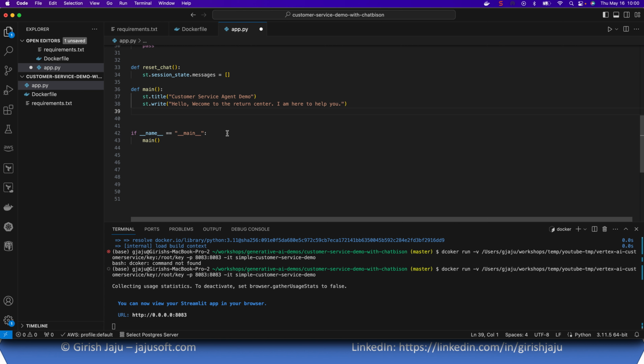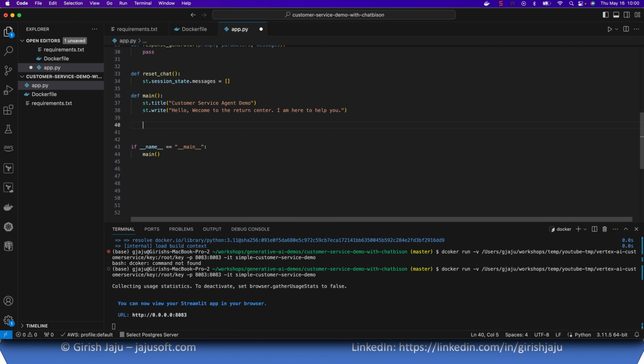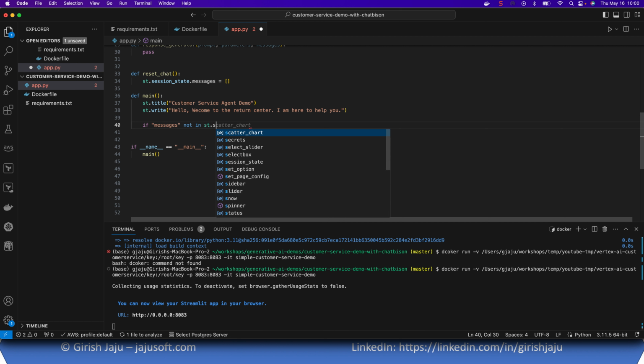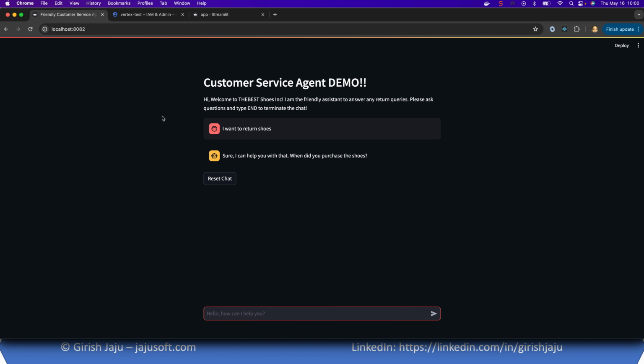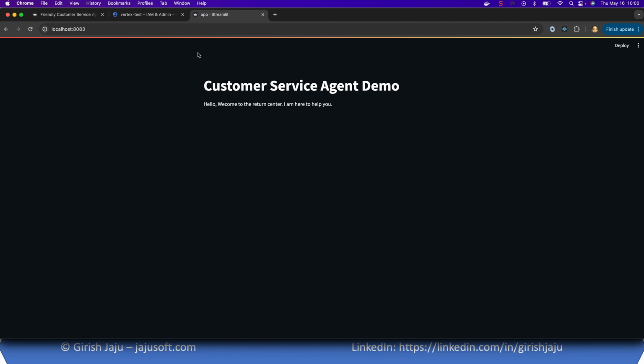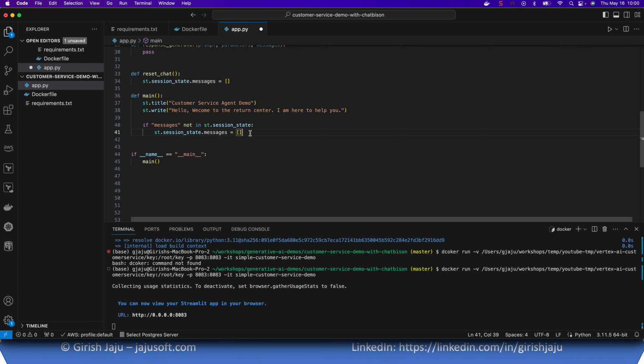So what are we trying to do? In the main method, the very first thing is, if messages is not in st.session_state, then we'll just initialize it so that we have this message array, because we'll be storing all the chats that are happening in an array so that we can display it right here. Okay, let's just build.